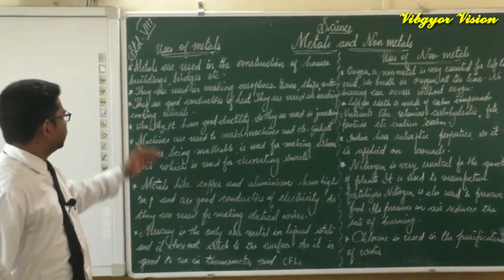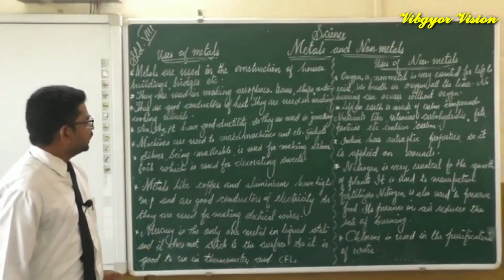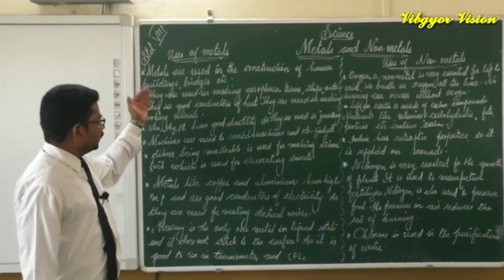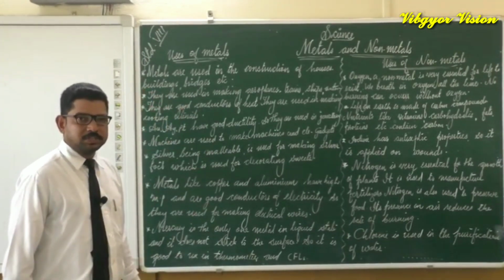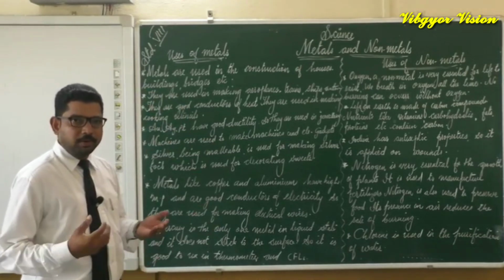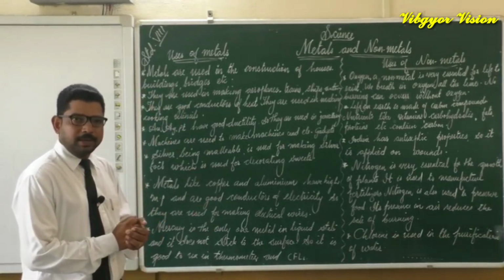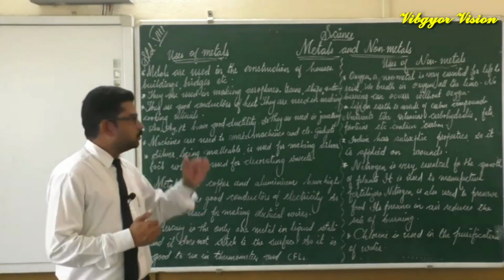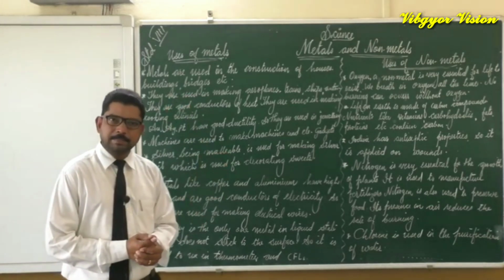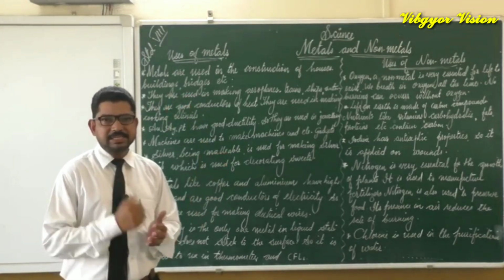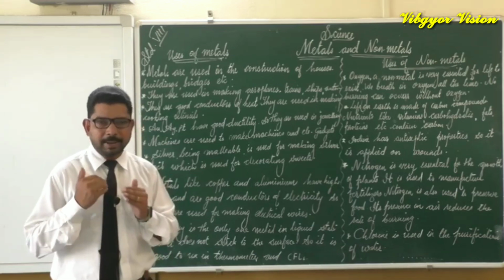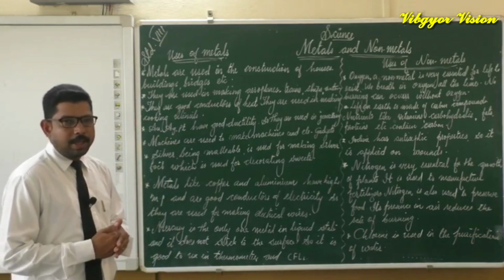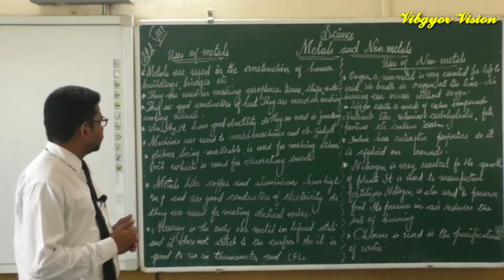Let's go through it. First one, metals are used in the construction of houses, buildings and bridges. We know metals, we are using it for the construction of houses. If we need to make one house, there definitely we will use the metals. Mostly iron we will use. It may ask the question, why metals are used in these construction works? The reason is that metals have good tensile strength. So the strength of the metal is very high. That is why they are used in the construction of buildings, bridges, houses, etc.